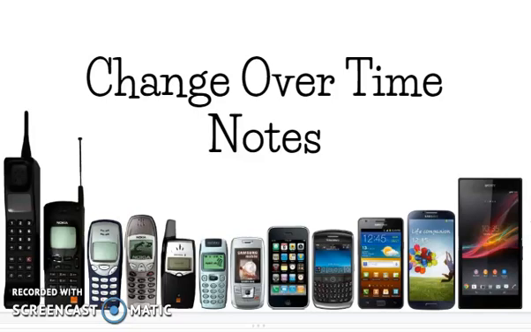Looking back in time, the very first cell phones that existed were very simple. They were made to make phone calls. They were big, they were clunky, that was it. And as people's needs have changed over time, the characteristics of the phones have changed over time to meet the needs of people. Now today, phones are far more complex and they can do so many more things. And they're very much designed for the needs that people have now. This is really similar to organisms over time.